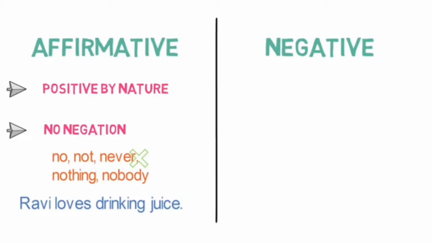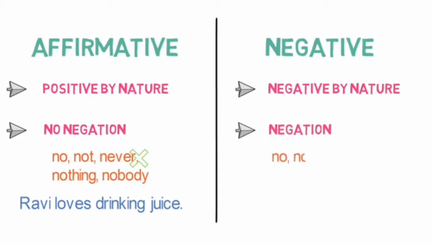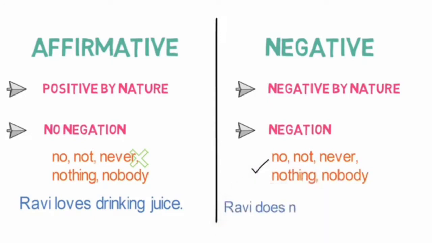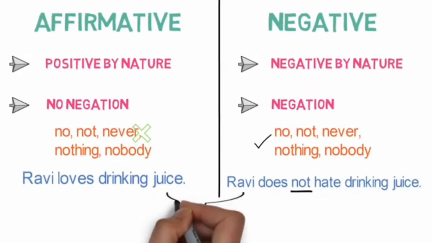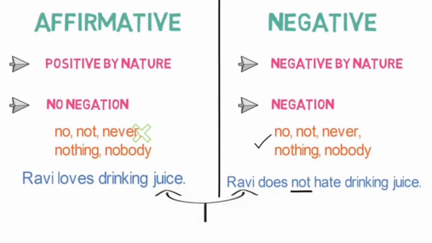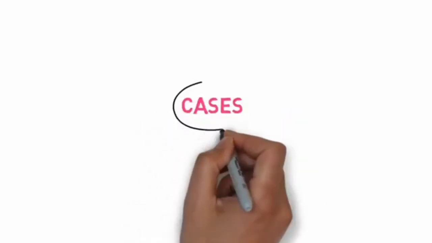Negative sentence is negative by nature, meaning negations such as no, not, never, nothing, nobody is present in the sentence. For example, Ravi does not hate drinking juice. Here you can see that there is not as a negation in the sentence. Comparing both the sentences, we can understand that the meaning of the sentence doesn't change. Now let's understand different cases where positive sentences get converted to negative without change in the meaning.